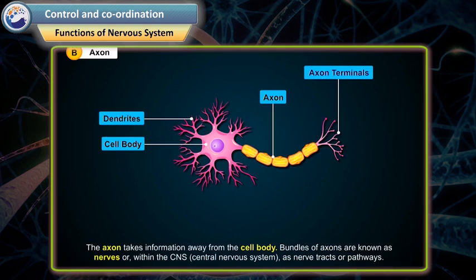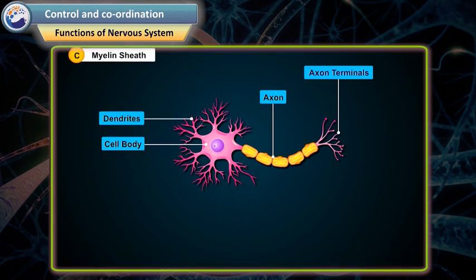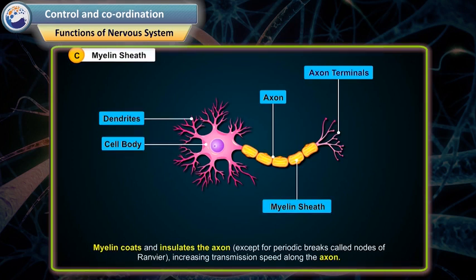Bundles of axons are known as nerves, or within the CNS, that is the central nervous system, as nerve tracts or pathways. C. Myelin sheath. Myelin coats and insulates the axon, except for periodic breaks called nodes of Ranvier, increasing transmission speed along the axon.